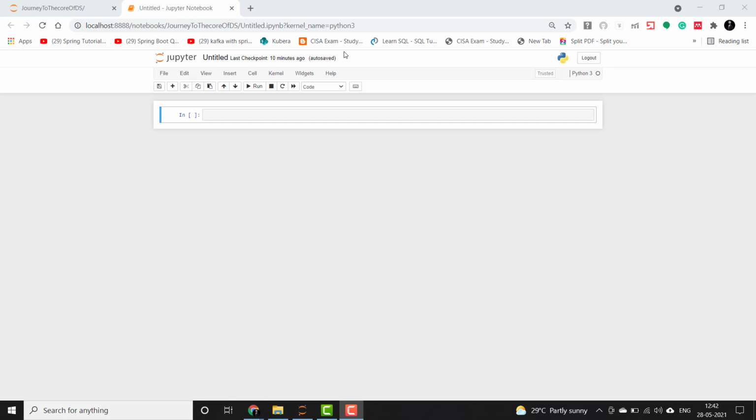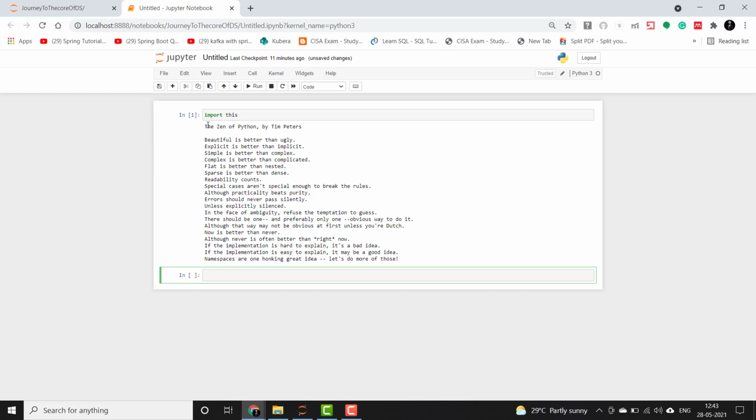I will tell you an exciting way of learning the concepts of this programming language. There is a poem called the Zen of Python. It is a beautiful poem that describes 19 guiding principles for writing computer programs that influenced the design of the Python programming language. Software engineer Tim Peters wrote these principles. If you go to your Jupyter notebook, type import this and press shift enter, you can see this poem, called the Zen of Python, with 19 guiding principles. It roughly tells you each of the concepts associated with Python and what Python supports.